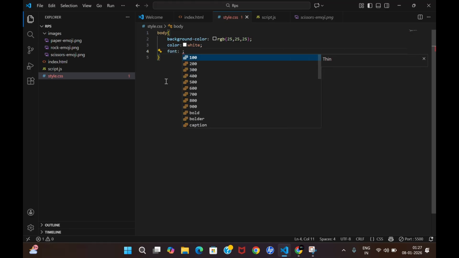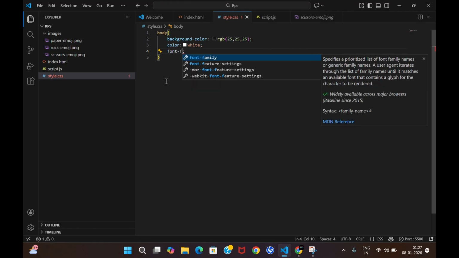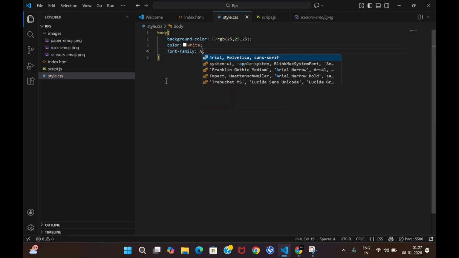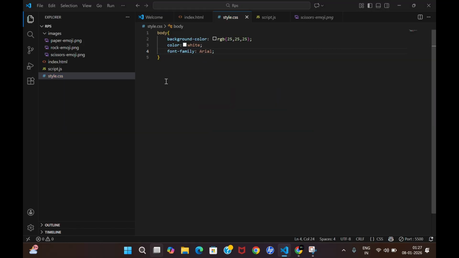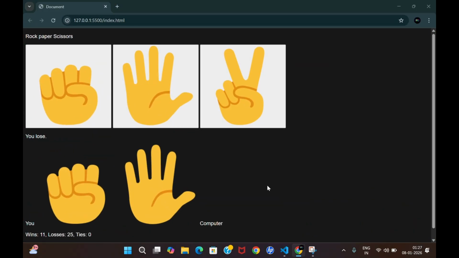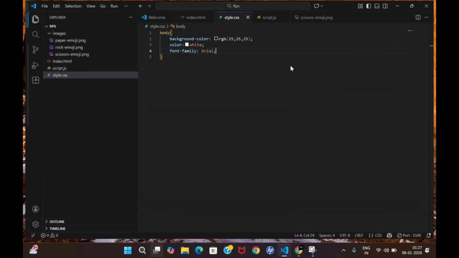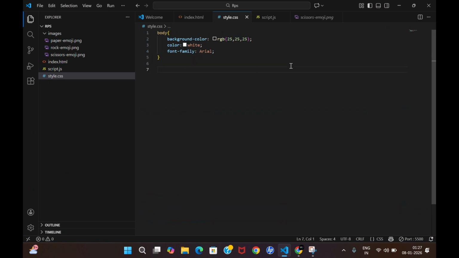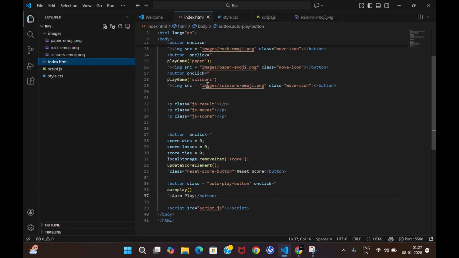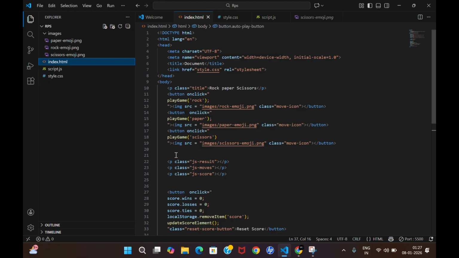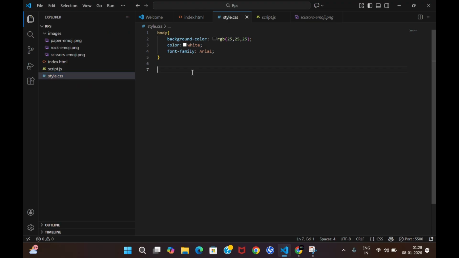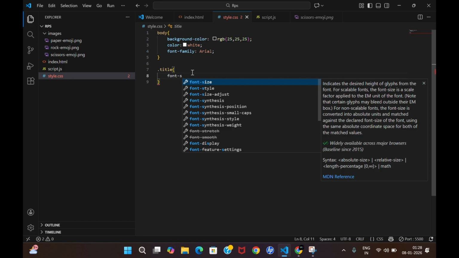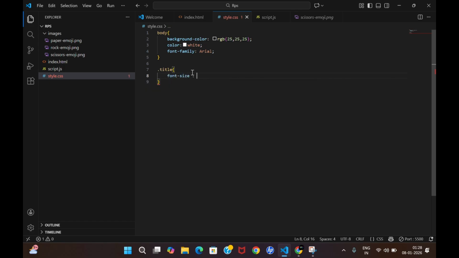And I want the font family to be Arial over here, right? So maybe have some modification, looking good. And now we are working with the title, which we have written, over here. So let me go with the title. So dot title, and in title what we are going to do is font size. The font size of the title, let it be 30 pixel.